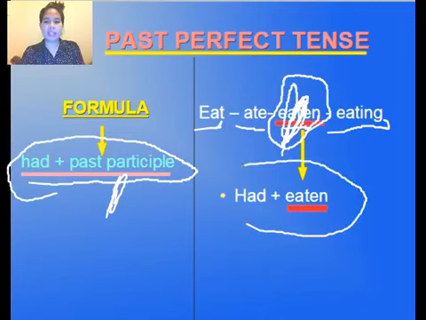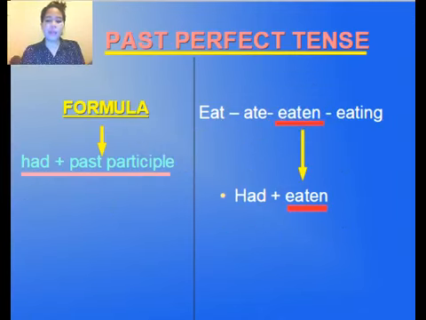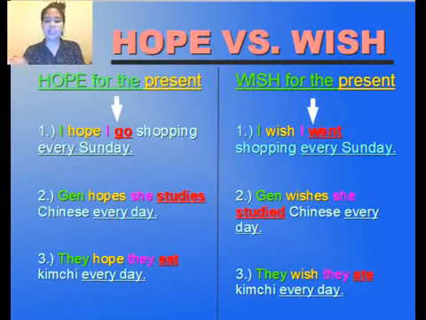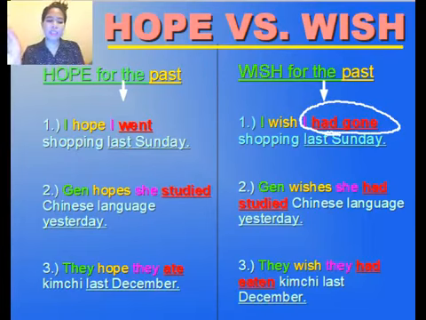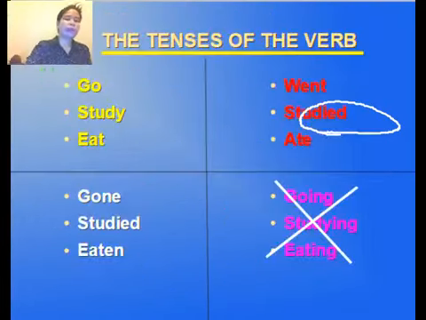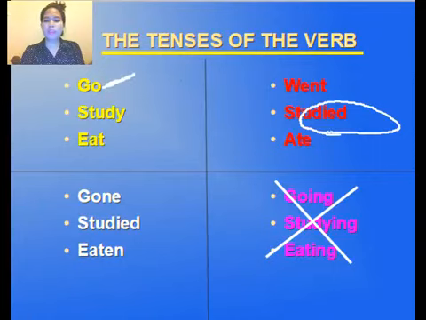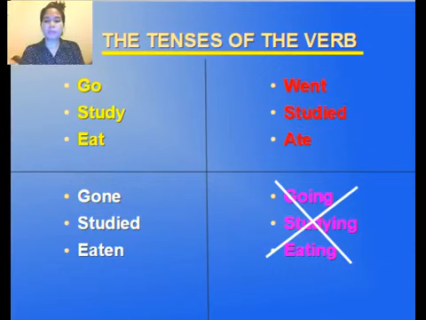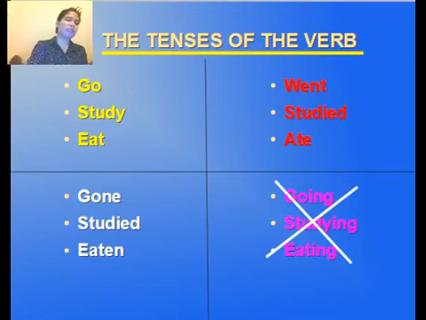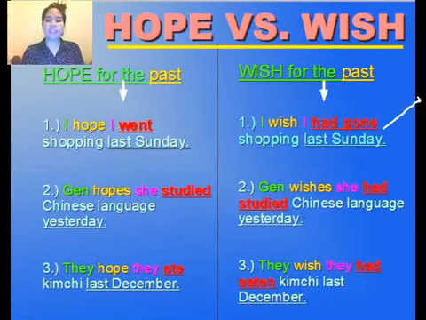So had eaten. That's why we had that one there in the sentence, had gone. Let's go back. Go is the simple present, went is the simple past, and gone is the past participle. So that's what had gone. It is had gone. Okay, next, let's move on to number 2.